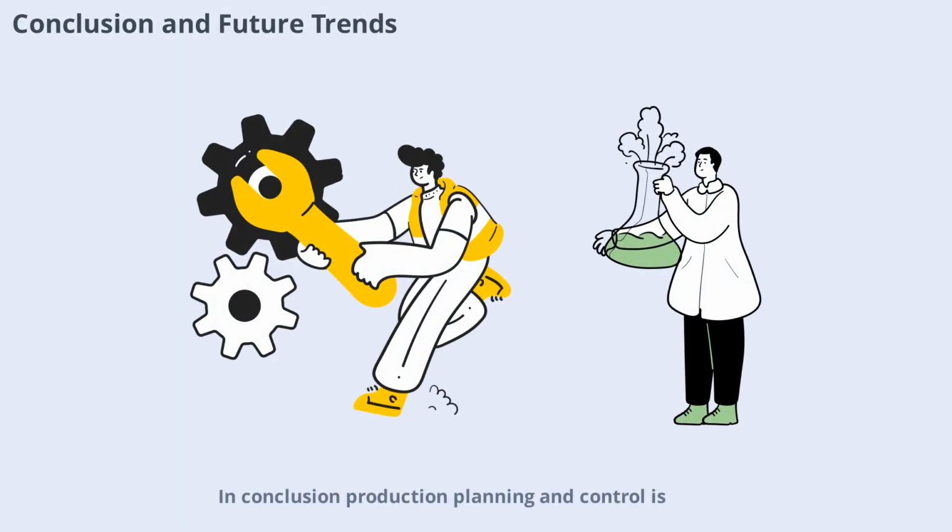Conclusion: production planning and control is a cornerstone of effective operations management. It integrates planning, scheduling, and control to achieve efficiency, quality, and customer satisfaction. As technology evolves and markets change, PPC will continue to adapt, incorporating new tools and best practices. By mastering PPC, organizations can build resilient, agile, and successful operations for the future.